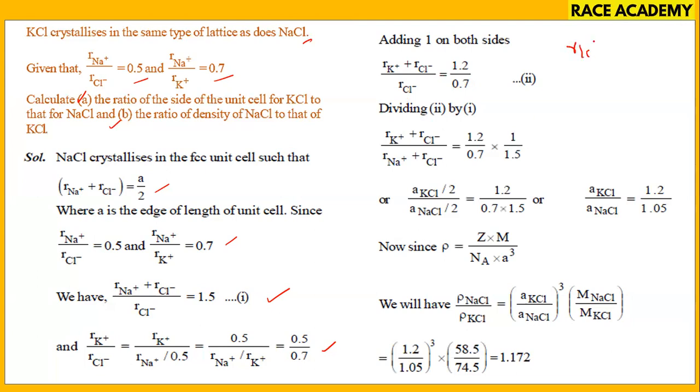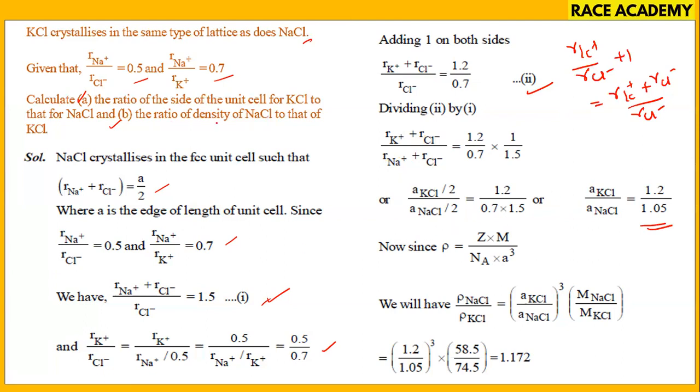That means RK plus by RCl minus plus 1 will become RK plus plus RCl minus by RCl minus. So 1 plus this value, again we got this one. The second equation, this is the first equation. We divided, and we got RK plus plus RCl minus by RNa plus plus RCl minus. The final simplification gives the value 1.2 by 1.05.